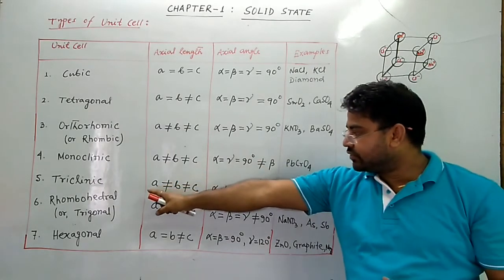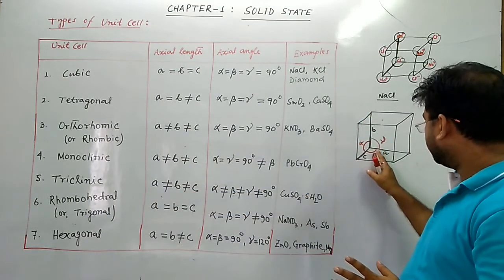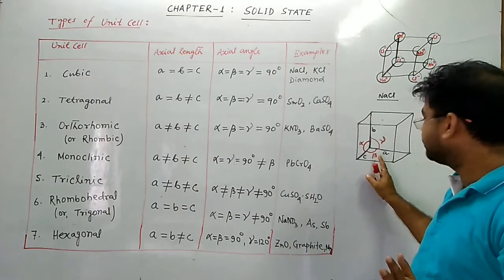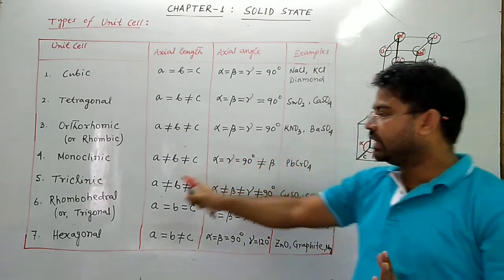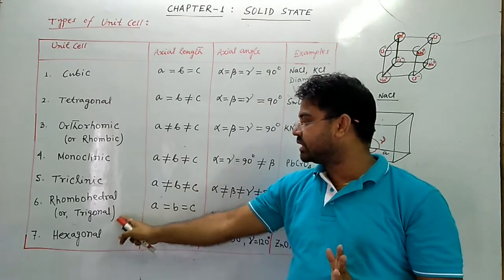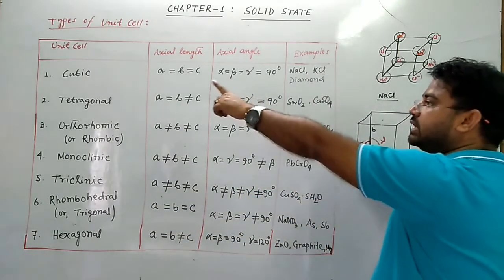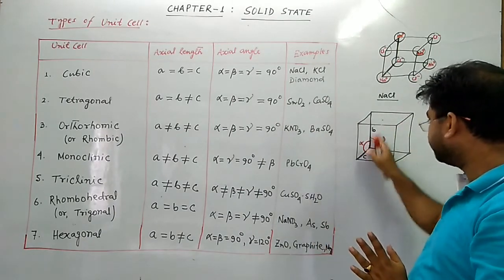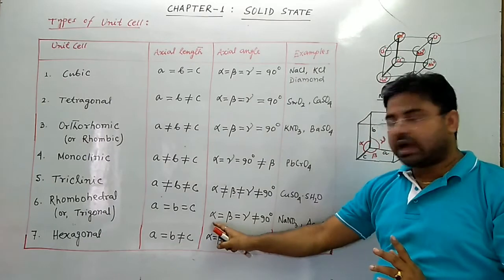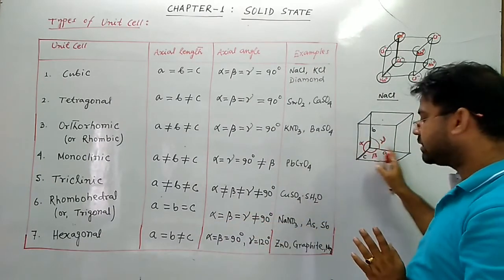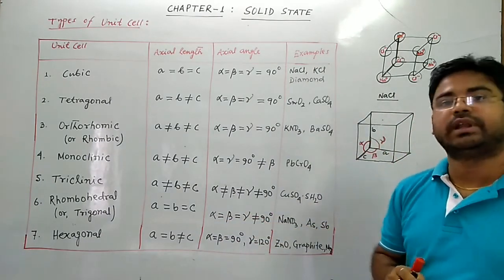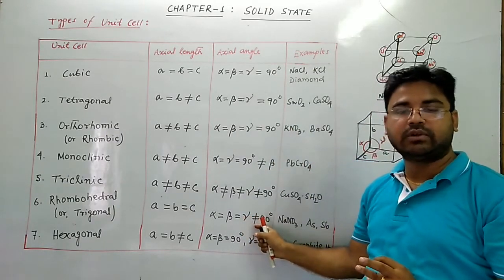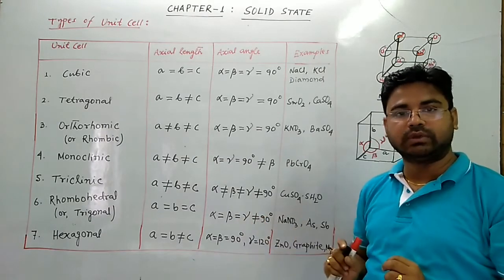So in a triclinic unit cell, all the lengths are different, all the angles are different, and these are different from 90 degrees also. In a rhombohedral or trigonal unit cell, just like a cubic unit cell, the lengths of A, B, C are all equal. Alpha, beta and gamma are also equal, but they are not 90 degrees. In a cubic cell it is 90 degrees, but in a rhombohedral unit cell the angles are not 90 degrees. All the angles are equal.